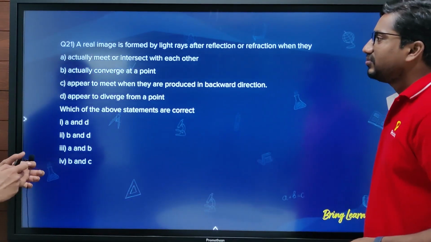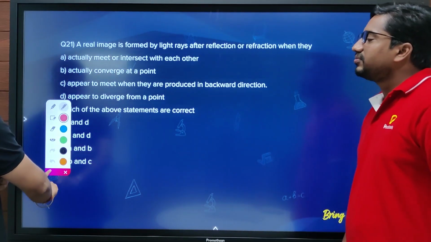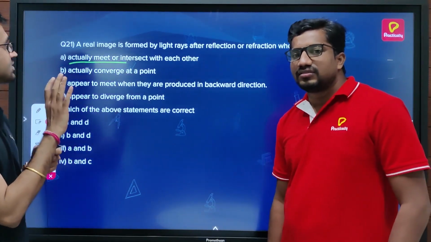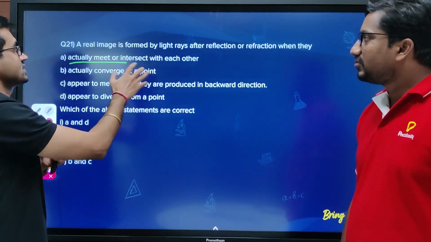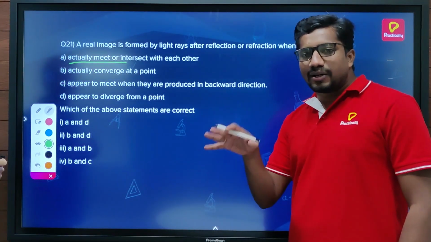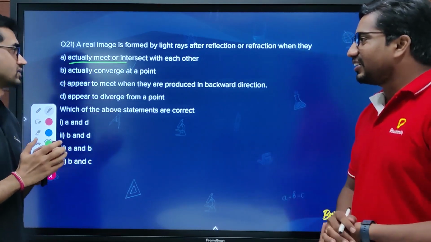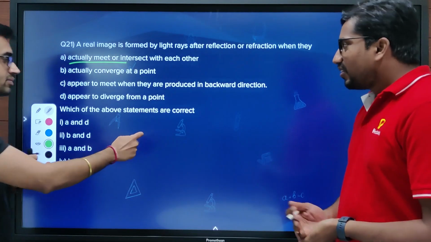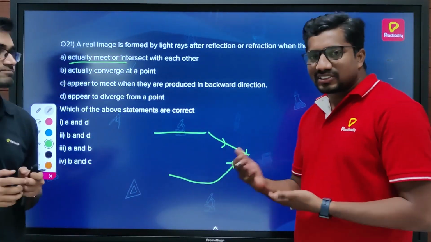I think if they are actually meeting, they will always produce a real image, and I think a real image is formed when intersection happens. So when they are really meeting, at that point of intersection, a real image is formed. You can get that on the screen, because of the real meeting. And actually converging also seems to be the same case. That's what we call a converging point.